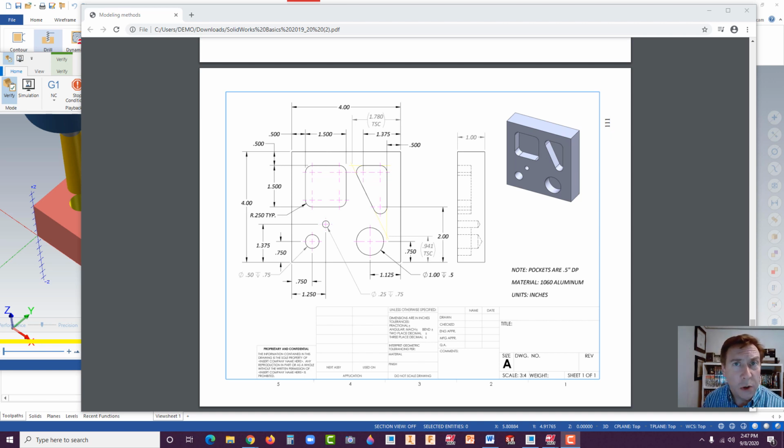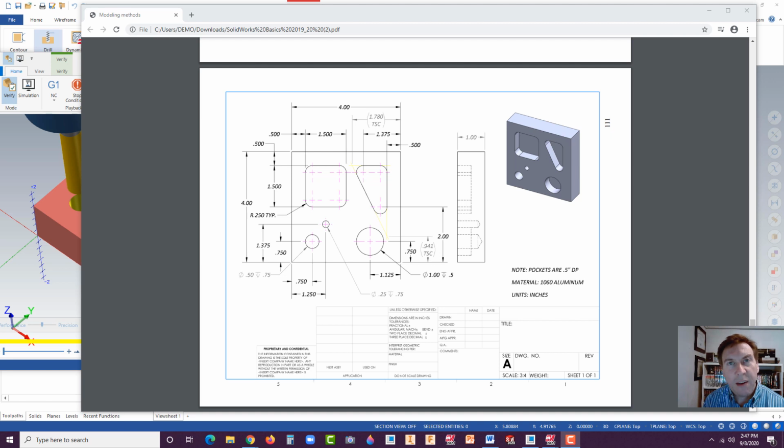Now Creo has its own manufacturing module. Unfortunately, I don't have access to that, which I thought I did, but I guess not. So what we're going to use is Mastercam, and that's what we use at our community college anyhow. So that's fine. Mastercam is a very commonly used CAM software. Once you understand how one works, you can pretty much figure out the others.